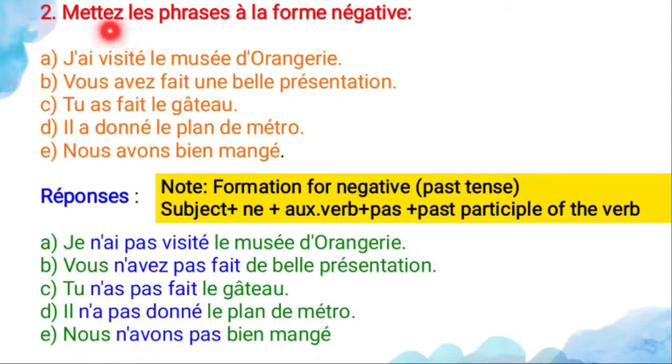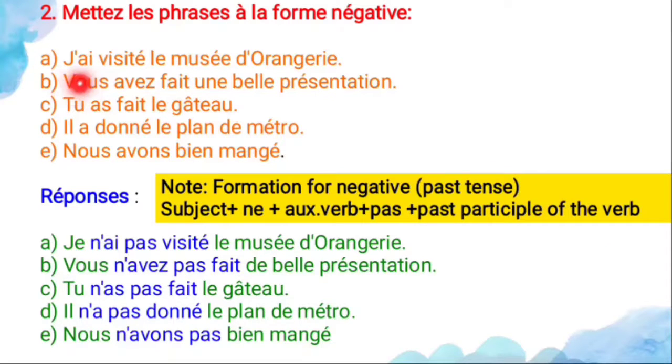And see the second one, mettez la phrase à la forme négative. So put the sentence in negative form. In the negative form, in general, what is the formation for the negative in present tense? Subject, ne, verb, pas. So in past tense, this is the formation. I have to write the subject first, and second the negative word ne, and third the auxiliary verb, whether it is être or avoir, and fourth another negative word, pas, and fifth the past participle of the verb.